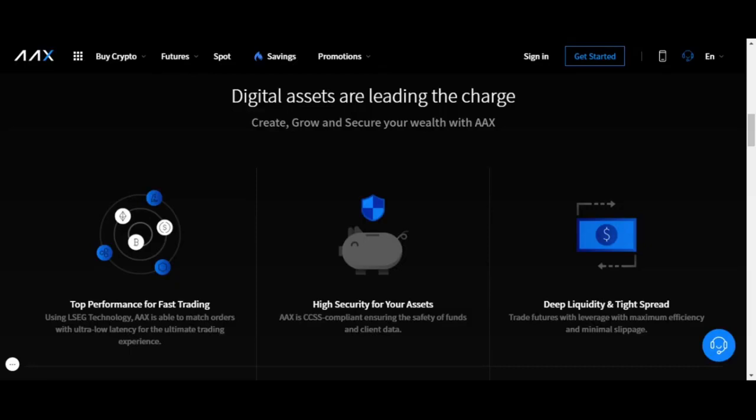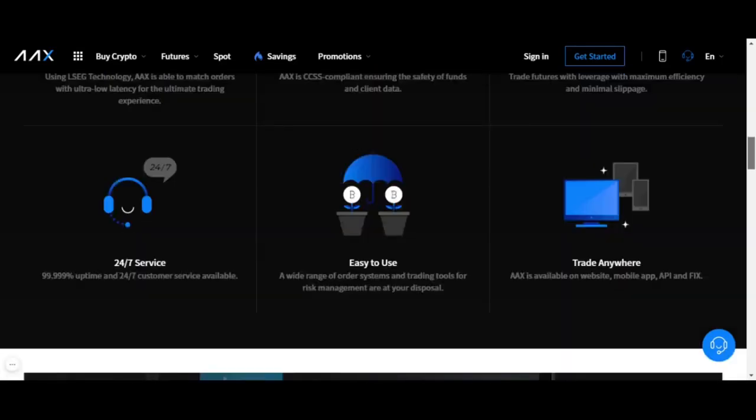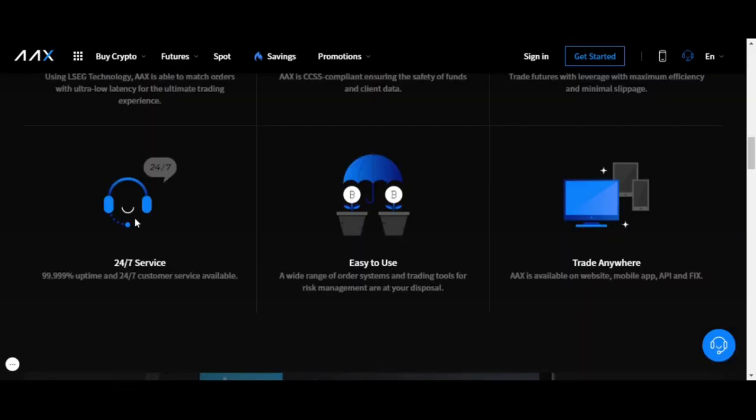So digital assets are leading the charge. Create, grow, and secure your wealth with the AAX platform. So top performance for fast trading, high security for your assets, deep liquidity, and tight spread. So again, that's kind of what they're talking about at the above. So you have 24/7 service. That's so nice. That's huge.